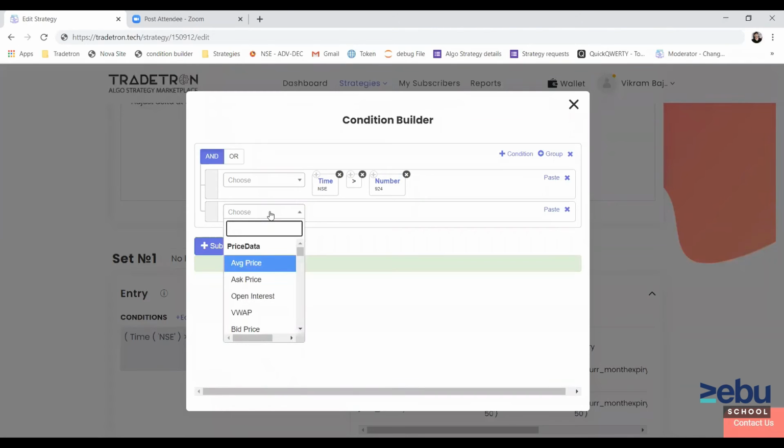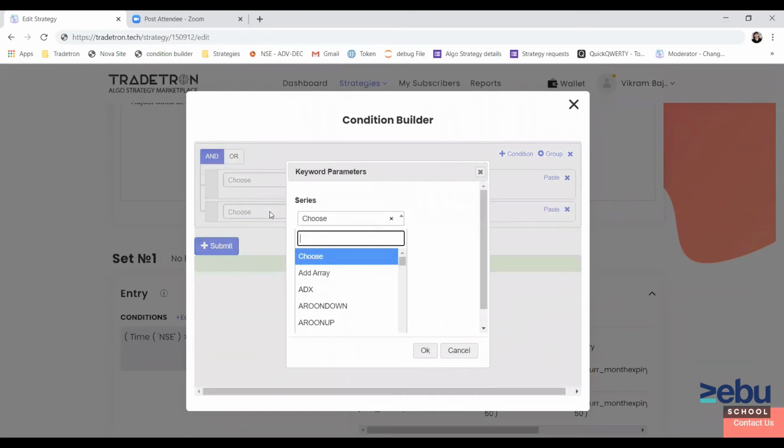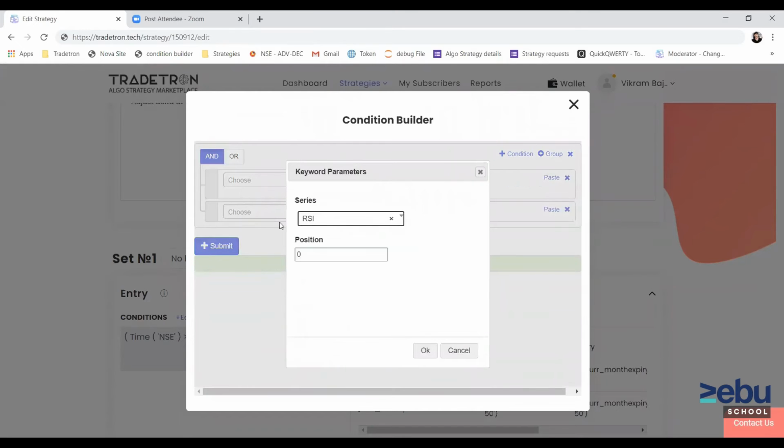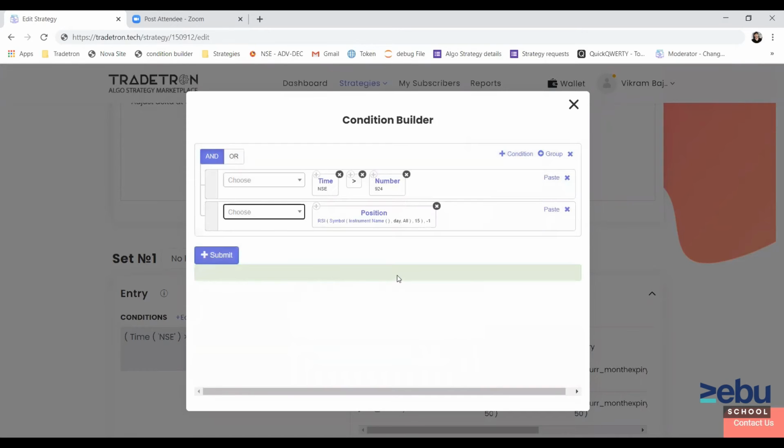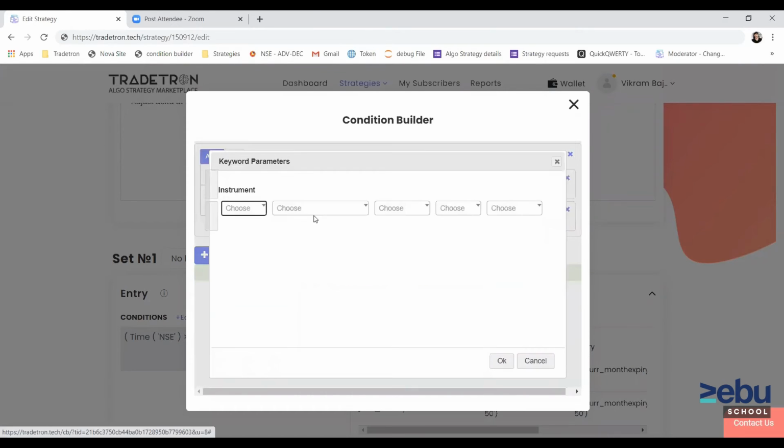So I'll tell you how you can get RSI of a put option. You start with the position keyword, select RSI as the keyword. This will be the candle number, 0 being the latest and -1 for previous candles. And here in instrument, you select your put option, ATM put.